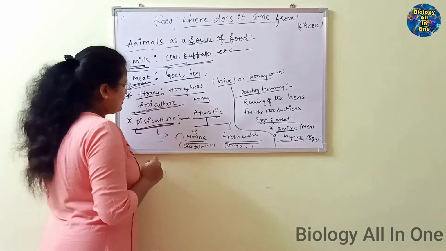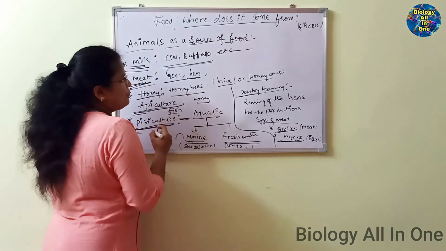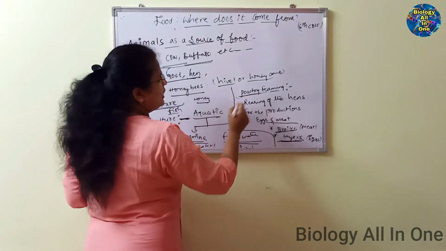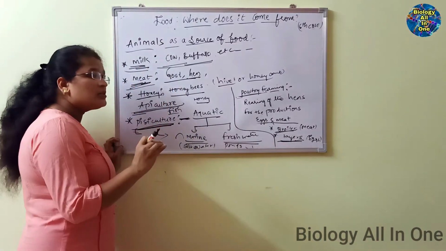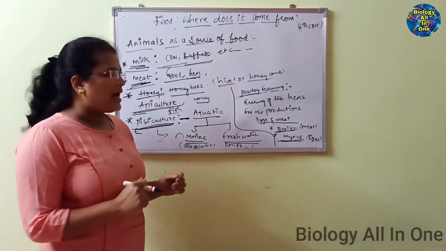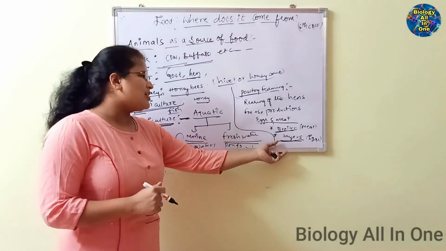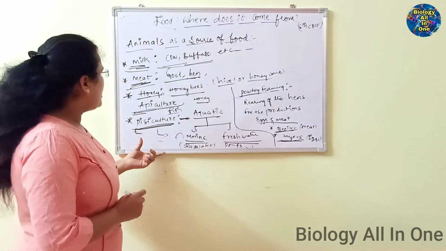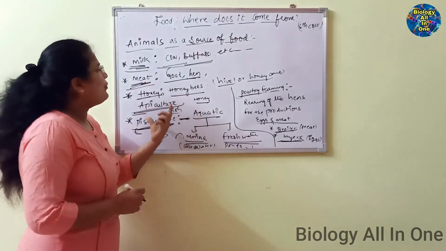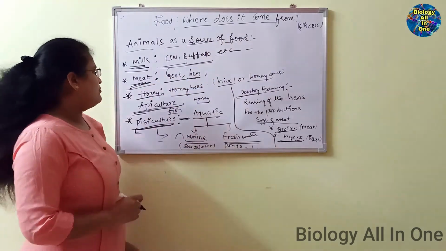We depend on animals for fish meat, and even for poultry, meaning eggs. See, egg is a protein-rich food, as we know. Chicken is also a protein-rich food. That protein-rich food we are obtaining from poultry farming. Understand? See, in many ways we are obtaining food from animals.